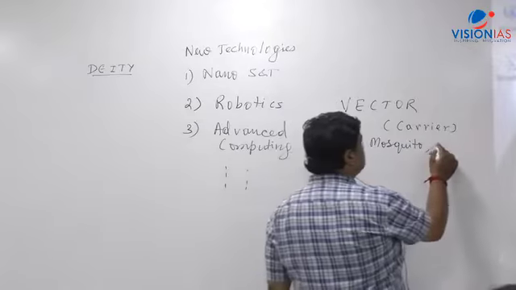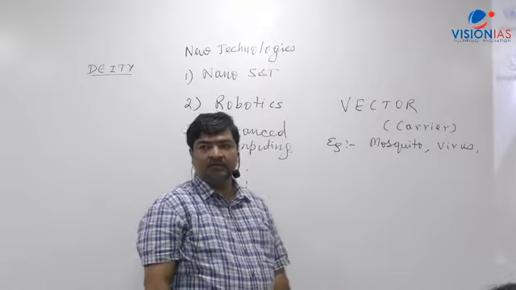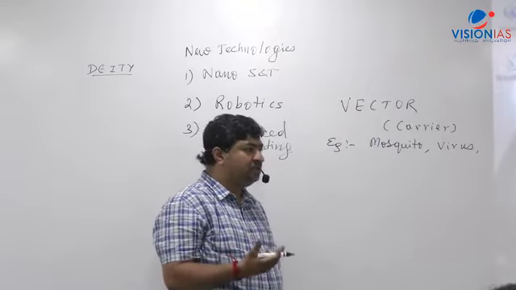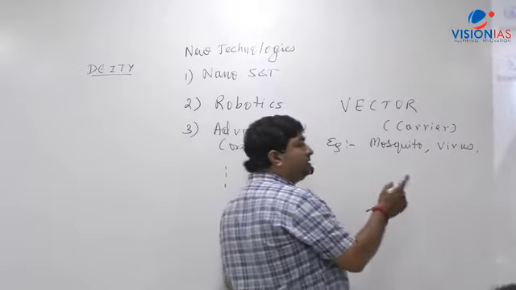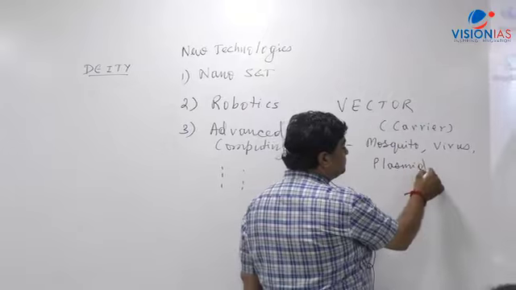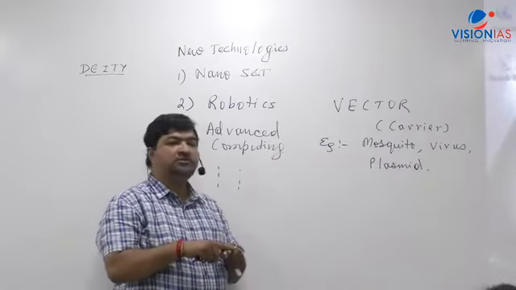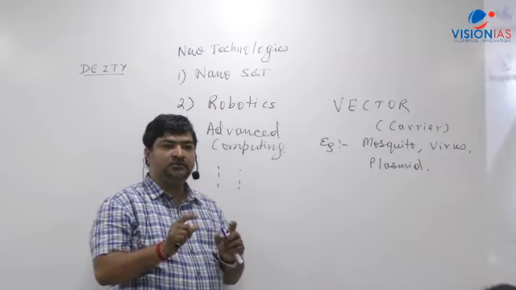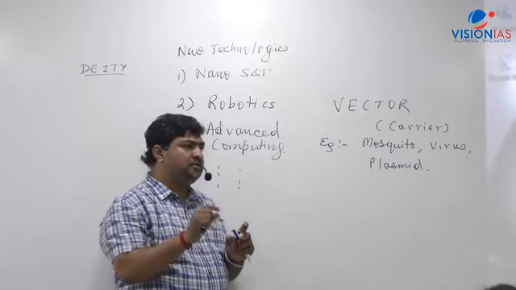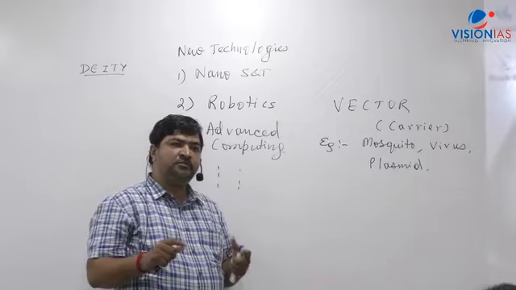A vector can also be a virus. A virus is a microorganism. Let's say a virus which contains the gene and DNA, I explained gene therapy last time, that can be part of that. A vector could be a circular chromosome, which is a plasmid. Sometimes there could be viral DNA also. So the term vector is used for anything we can use for transfer of any kind of biomolecule, let's say DNA or RNA. That transfer material is called a vector. It can be a microorganism, it may not be.